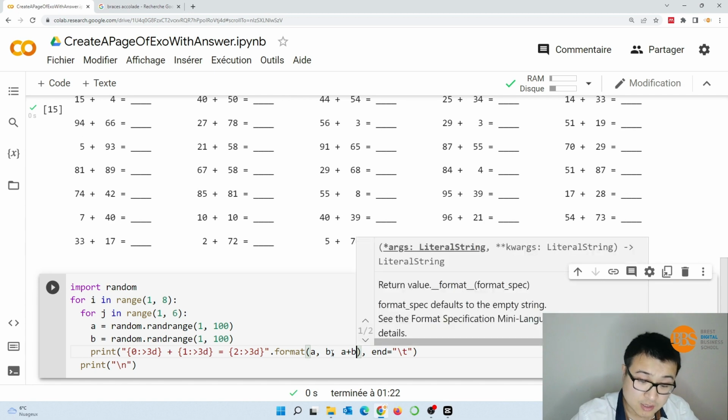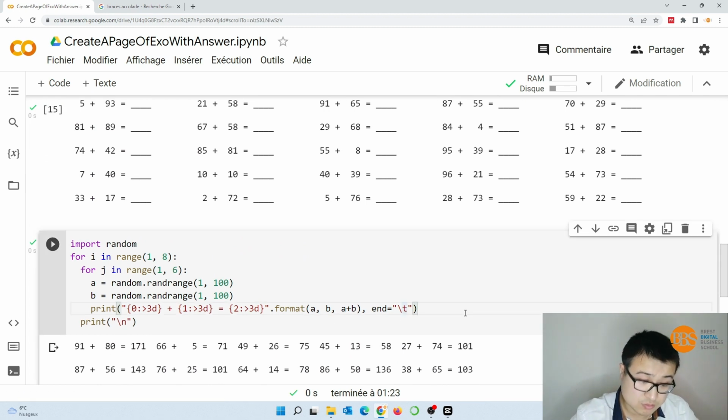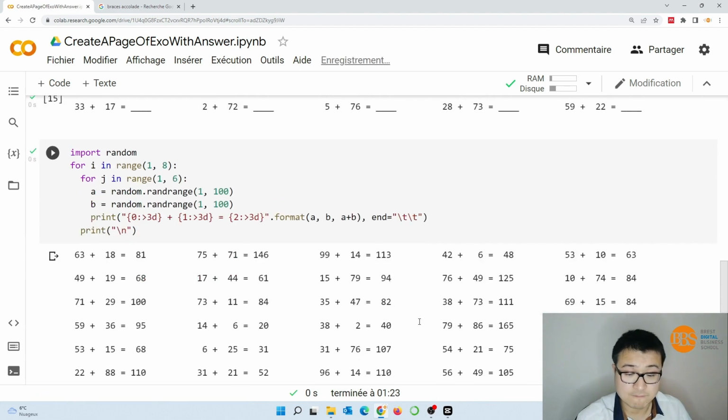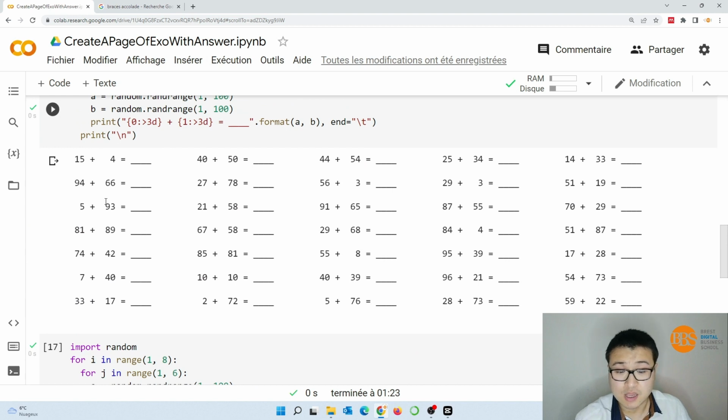Then we will see what it will give, like this. Maybe too little space here, so I will give more space to it. Okay, they are well aligned, but they are different exercises.